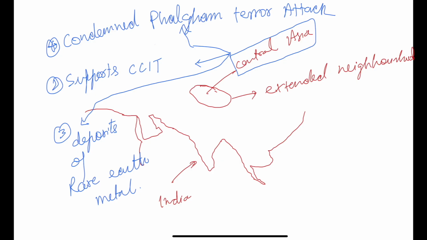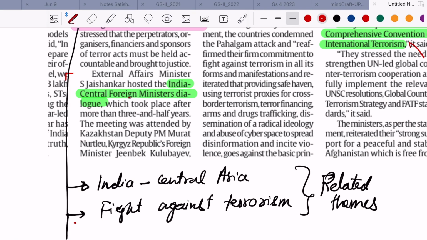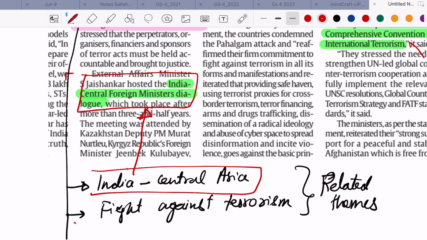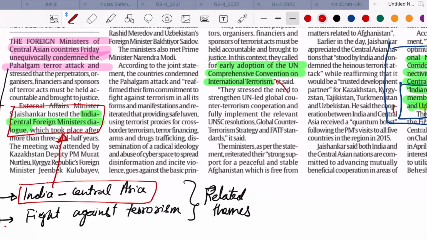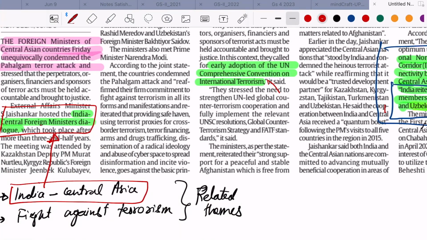There is another mention of India's Central Foreign Minister dialogue. So the question with respect to Central Asia, and you understand this is an institutional mechanism that exists between India and Central Asia to strengthen relations between these two. So you can try to remember this institutional mechanism.